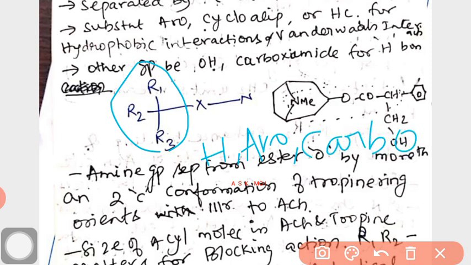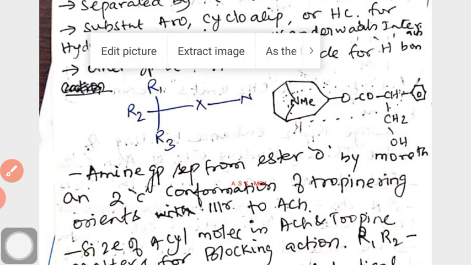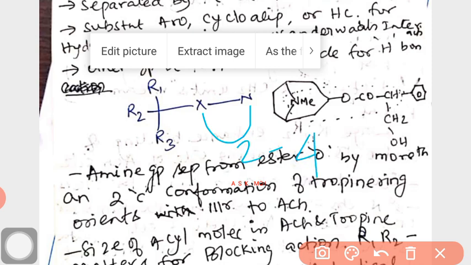Then this is R1, R2, R3. One group can be hydrogen, the other group can be aromatic, carbocyclic or heteroaromatic. So these are the 3 points you can remember, and the distance between X and nitrogen can be 2 to 4.